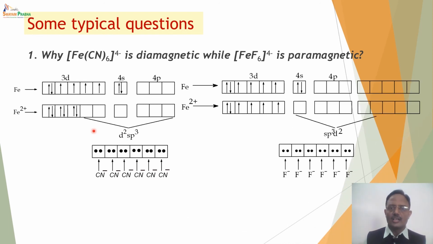Whereas in case of FeF6, the ligand is fluoride and this fluoride is a weak ligand. Since it's a weak ligand, it will not disturb these 4d electrons and it will form an outer orbital complex by using sp3d2 hybridization. So now the d orbitals which are used are not from 3d but from 4d. As a result, the complex formed will be paramagnetic because it has unpaired electrons. Because of the 4 unpaired electrons, it will be strongly paramagnetic in nature, whereas Fe(CN)6 4- will be diamagnetic in nature.